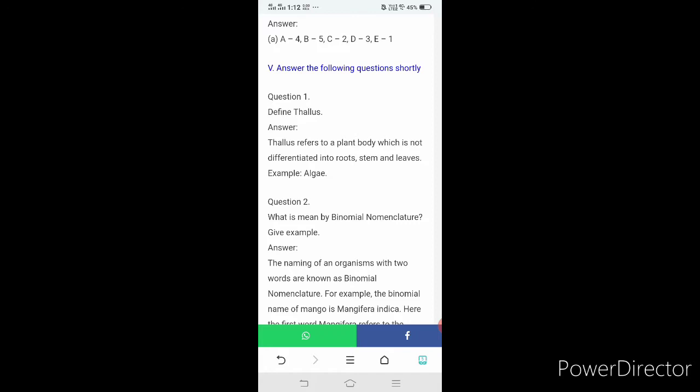Answer the following short answers, from Roman number 5. First question: define thallus. Thallus refers to a plant body which is not differentiated into root, stem and leaves. Example, algae. What is meant by binomial nomenclature?